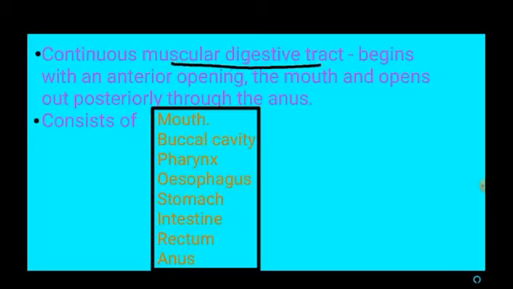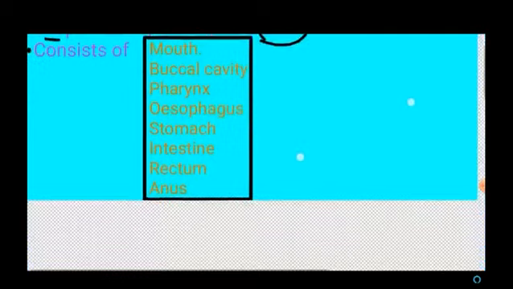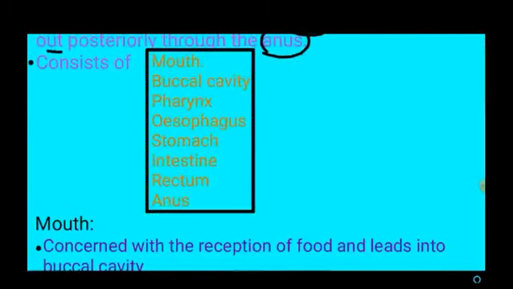It begins with an anterior opening called the mouth and opens out posteriorly through the anus. The parts found in the alimentary canal or digestive tract are the mouth, buccal cavity, pharynx, esophagus, stomach, intestine, rectum and anus. Now we are going to see these parts one by one.